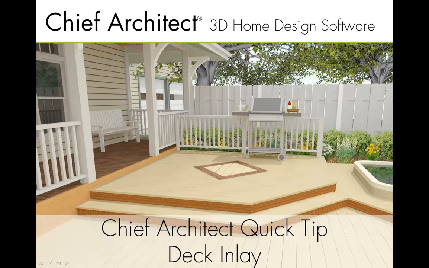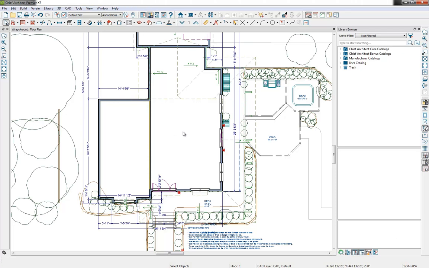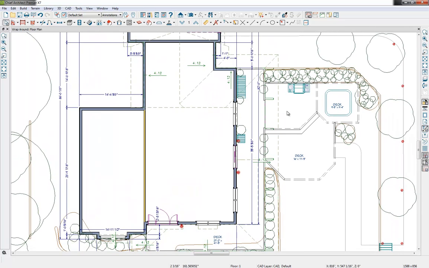Today we will be covering creating a deck inlay with Chief Architect Premier. So we'll begin by opening up our program. I'm going to be working in both 2D and 3D today. First of all, I'm going to exit out of this library so we have a little more workspace.